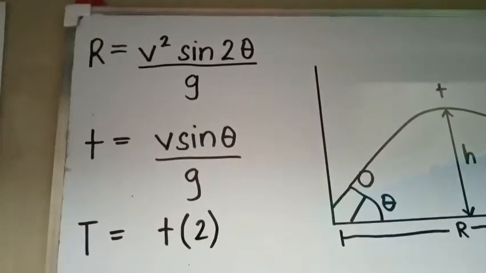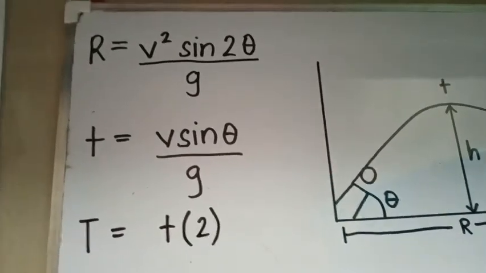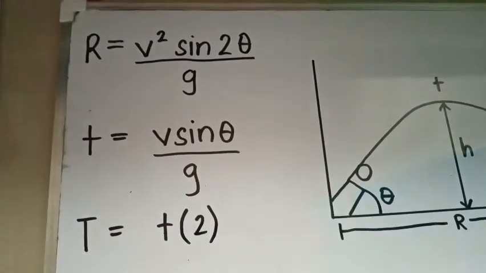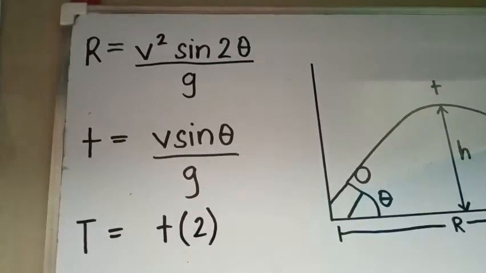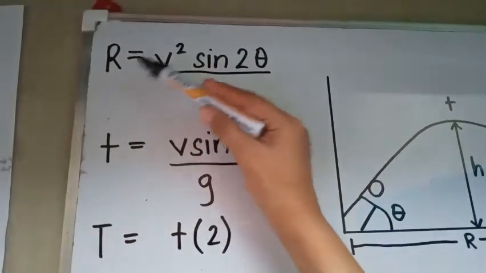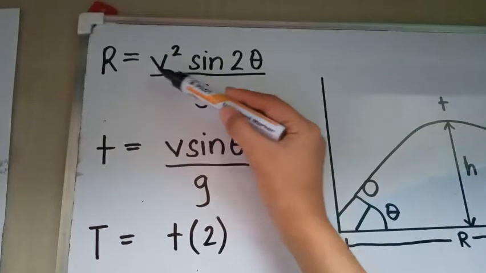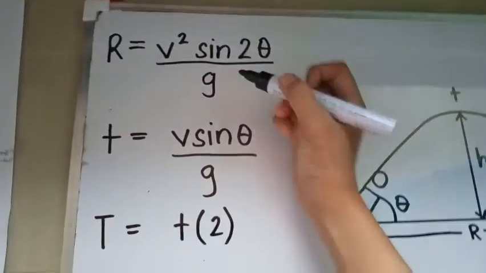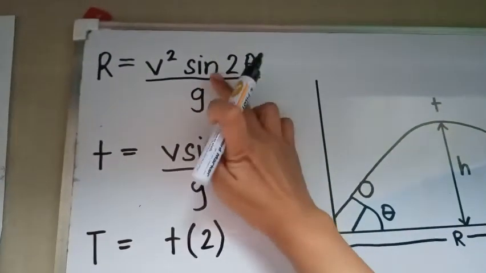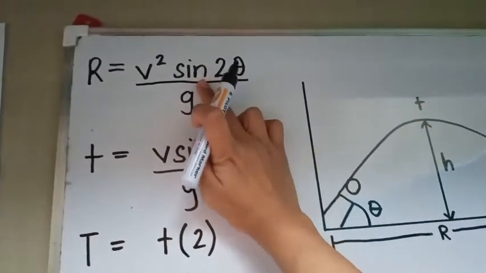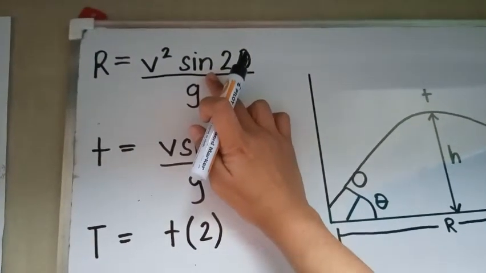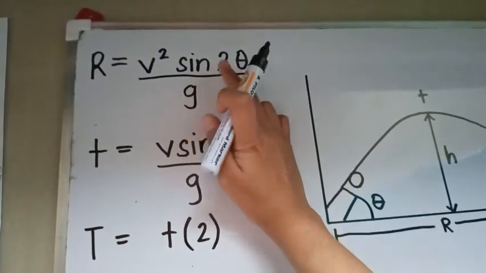So, we have here the formulas that we are going to use, just like in simple projectile. We have here the formula that we are going to use in projectiles fired at an angle. So for getting the range, we have here R is equal to V, V is the speed or our velocity, squared, multiplied to sine. Bakit tayo may sine dyan? Yung sa sine, cosine, and tangent, that is what we use in order to get for angle. So we are just going to use sine.